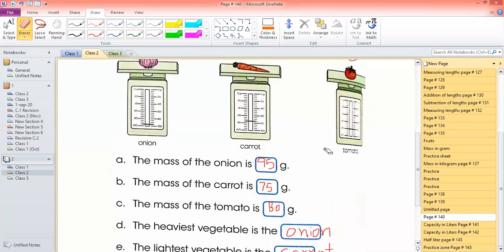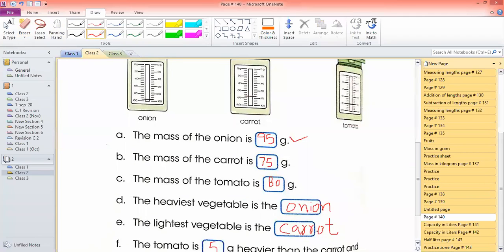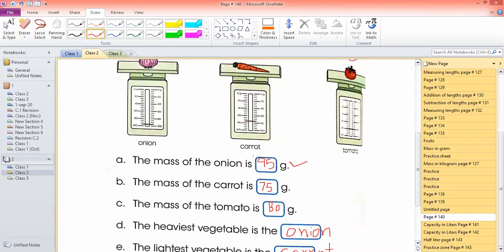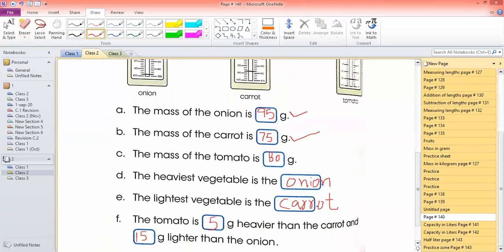So the very easy question, the heaviest vegetable is obviously 80, 75 or 95. So you will say, sir, it is 95. So the heaviest vegetable is onion. So you write here onion, and the lightest vegetable is dash. So 95, 75, 80. 75 is the smallest. So you will say, sir, the carrot is the lightest vegetable.